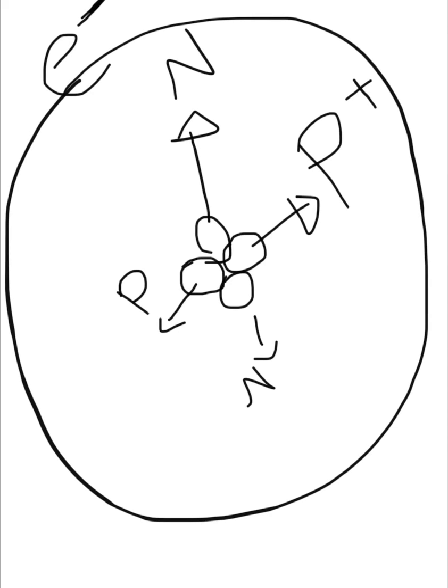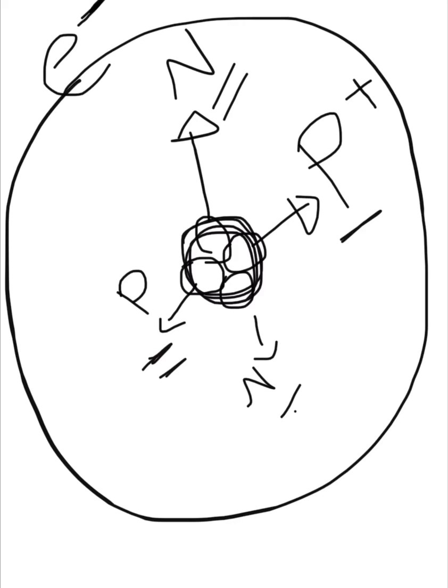Okay, it means at the center we have the nucleus. The nucleus is made up of neutrons and protons.